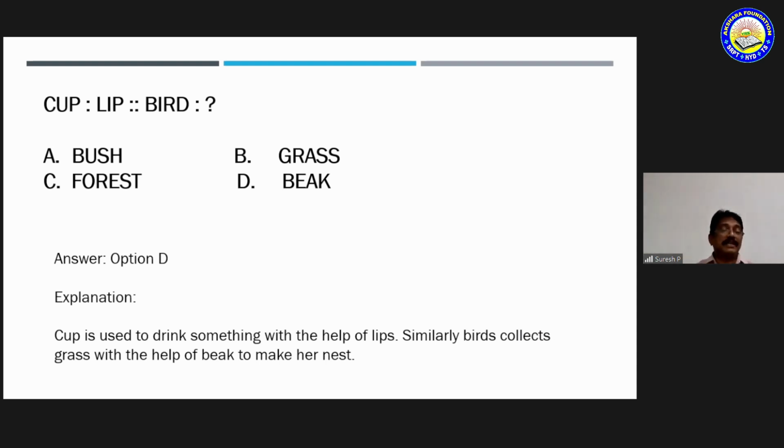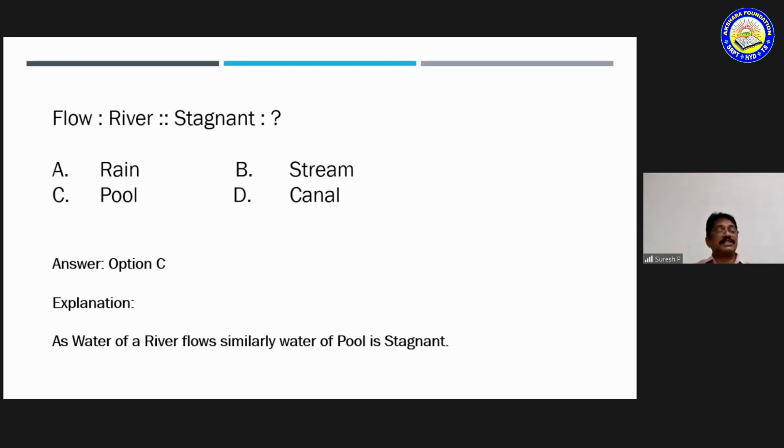Okay. In the similar manner, if a bird wants to take something, what will that bird use? Either bush, grass, forest, beak. Obviously, you can say beak. Am I correct? Through the beak, it can hold or collect the grass to make a nest. So forest, bush, grass are not correct alternatives. D, beak, is the correct alternative. Am I correct? Okay. Now come to the next one.